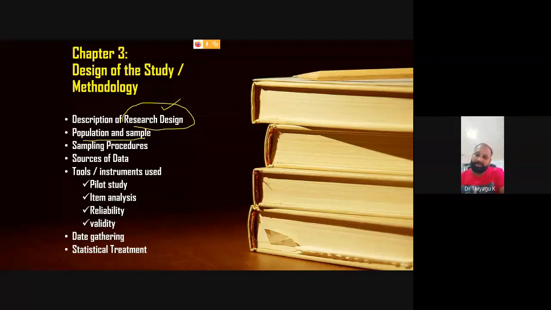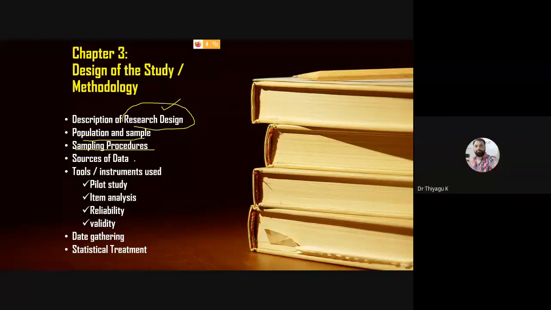Then we can highlight what is your sample, what is your population, which sampling procedure you are using. Last semester you studied probability sampling, non-probability sampling, that kind of sampling, you have to give the descriptions. Then in what manner you are getting the data, what tools you are using. A pilot study is nothing but a pre-survey. So before doing the final survey, we have to do a pilot study with a small group of people to check the reliability and validity, as well as to do the item analysis.